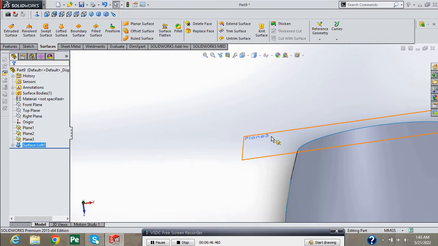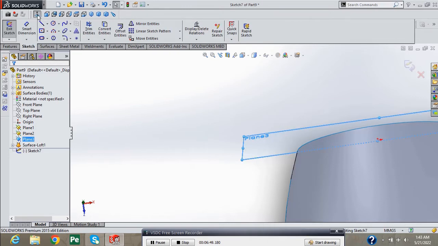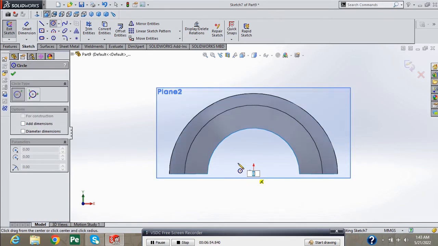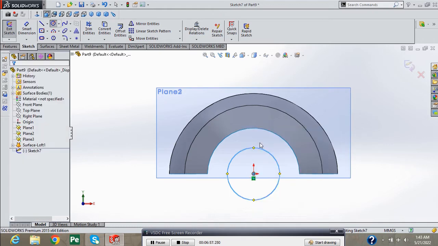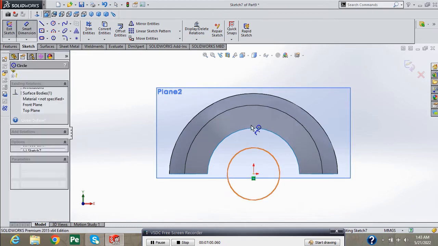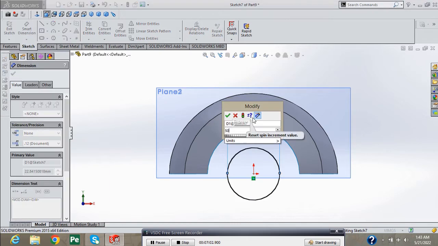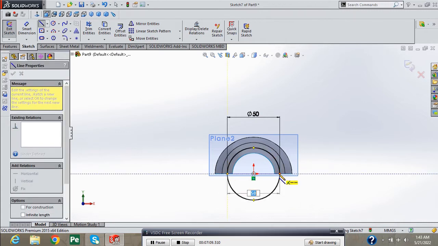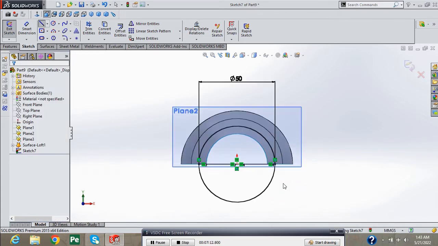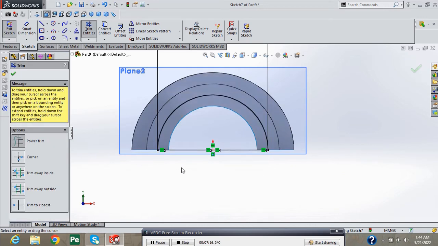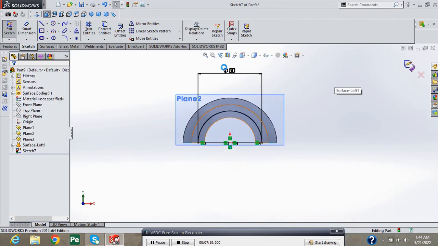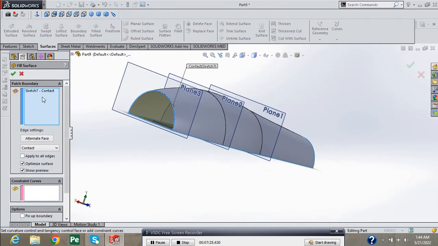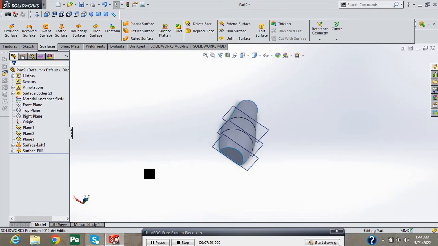Take sketch on this plane and select circle. Provide 50 mm diameter to this circle. Select line. Draw here a line. Now select trim entities. Remove this half circle. Press green check. Exit from sketch. Now select filled surface and press green check.